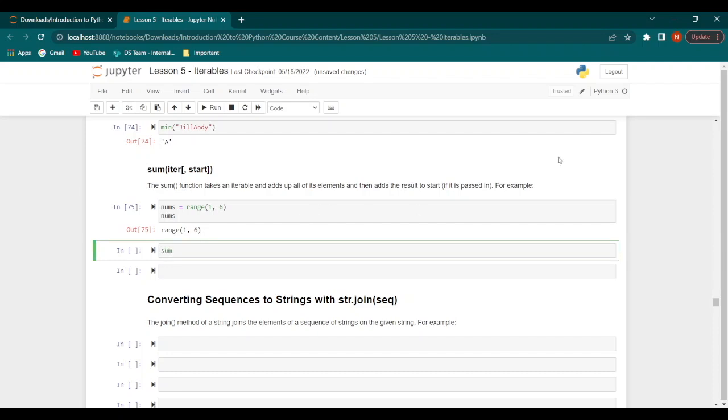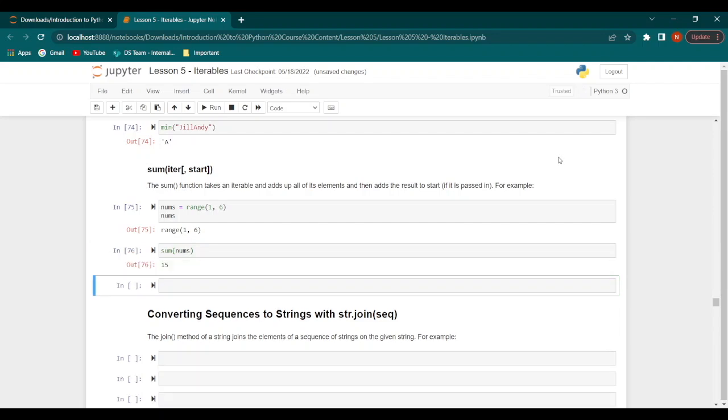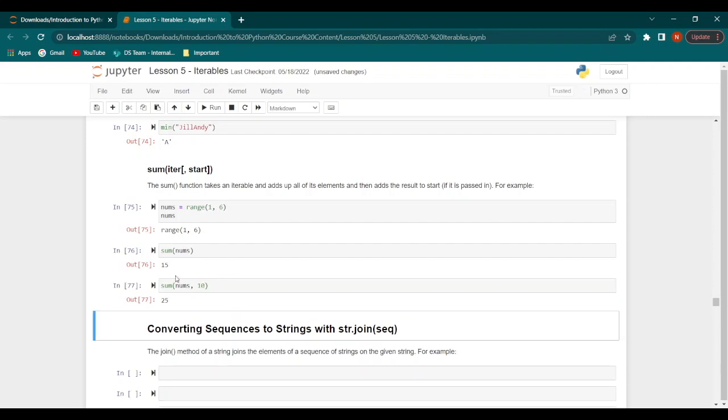Now let's say we have sum of nums. This should give us 15 because it adds 1 plus 2 plus 3 plus 4 plus 5. The result of that is 15. Now if we say sum of nums and we pass in the additional parameter of 10, it will say 25 because it finds the sum of the values within nums, which is 15, and then it adds 10 to it, which becomes 25.